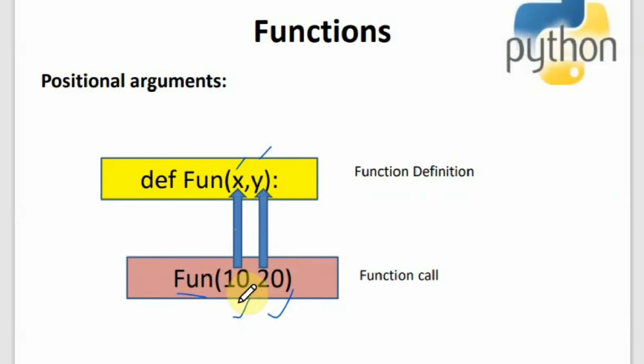Since 10 is the first actual argument, it will go into the first formal argument. X is first in the formal arguments, so they go according to position. The next will go into the second one, and the third will go into the third formal argument. This is what is called positional arguments. Positional arguments you have seen in your C language.